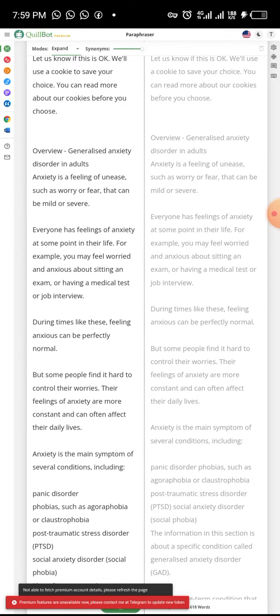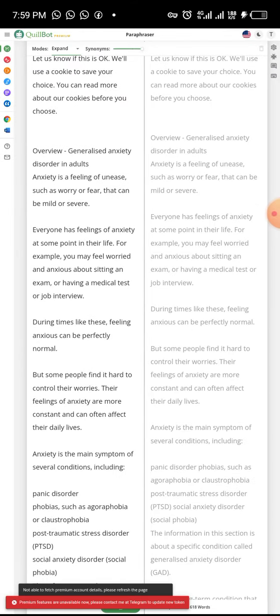So when you're done paraphrasing, you roll down this way and copy it. To copy, you don't need to highlight everything. Just go down and then click on this. When you click that, you have copied the words.